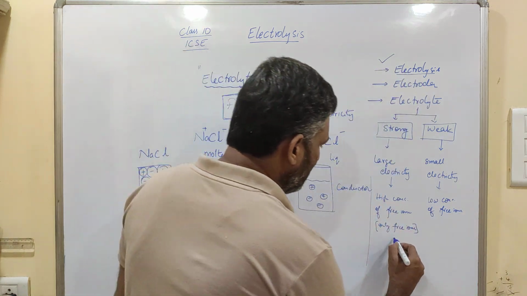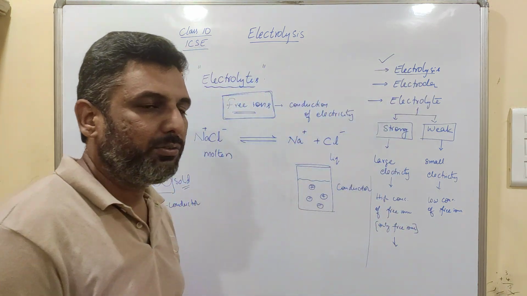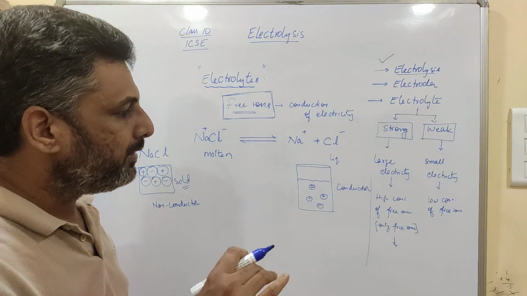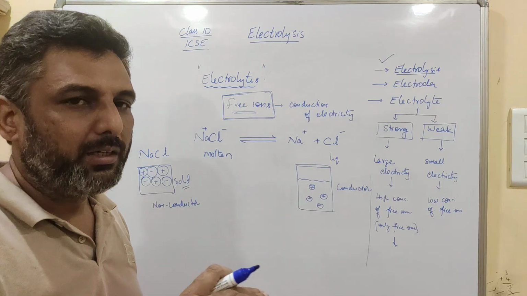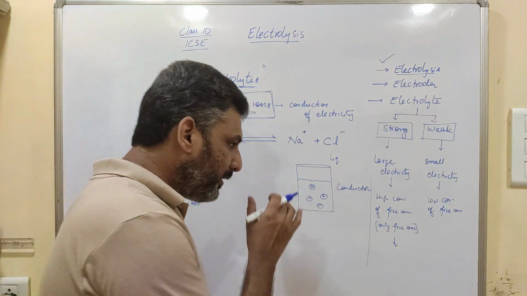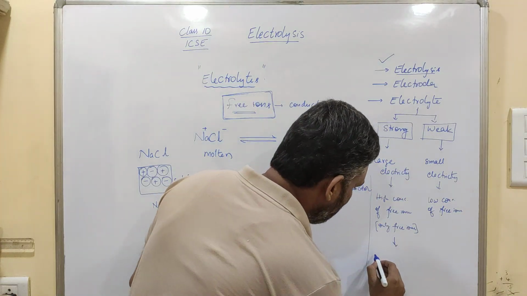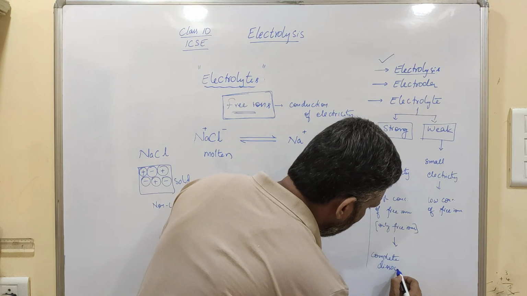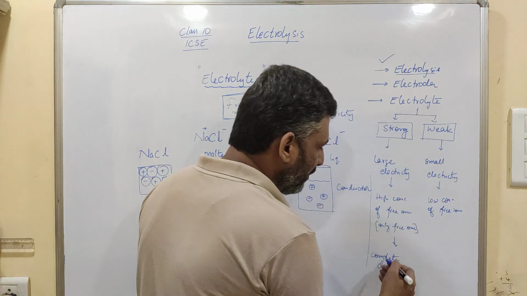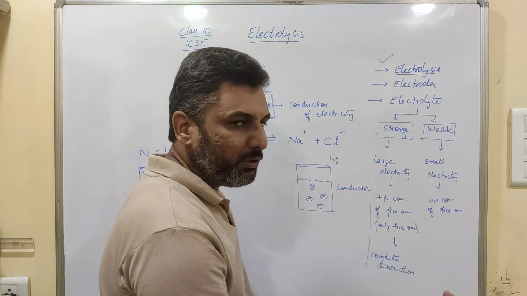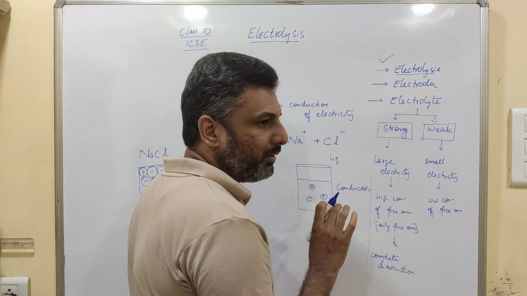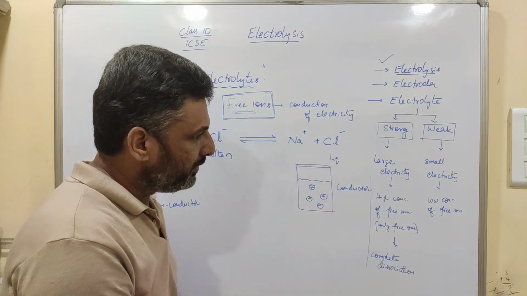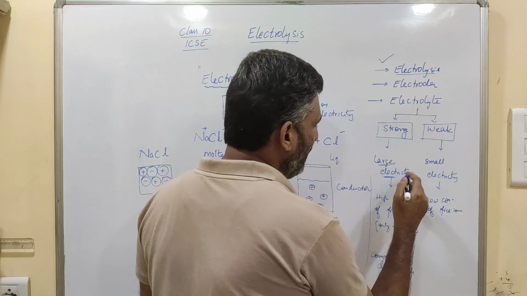Now, you get a high concentration of free ions because of the dissociation of the electrolyte. So the higher the extent of dissociation, the higher the concentration of free ions. A strong electrolyte will undergo complete dissociation, so it gives a high concentration of free ions, or it contains only free ions. Because it has completely dissociated and contains a large amount of ions, it can conduct a large amount of electricity.